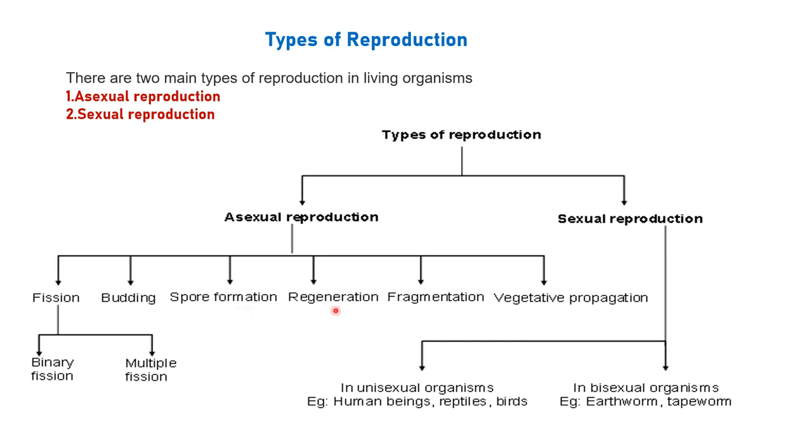Then regeneration. Regeneration is found in different types of animals. In fact, regeneration is found in multicellular organisms whose body formation is very simple. For animals like hydra and planaria, the cell formation is very simple.